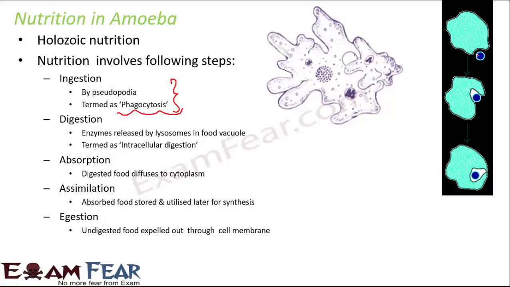So if you look at this picture, let's say this is a food particle. So this is how the amoeba takes in the food. So once the food is taken in, then happens digestion with the help of enzymes which are released by the food vacuole. Then absorption, digested food diffuses into the cytoplasm of amoeba. Then assimilation, where the absorbed food is stored and utilized later for synthesis. And finally egestion, that is the undigested food is expelled out through the cell membrane. So you see, even for a simple organism like amoeba, which has just one cell, this also performs holozoic nutrition including all the 5 steps.